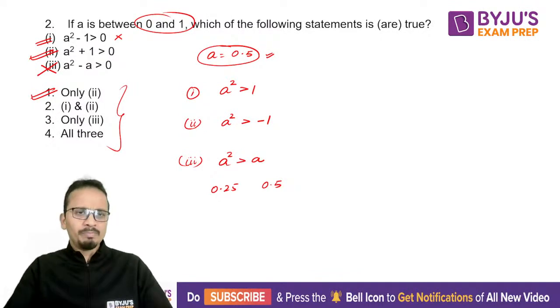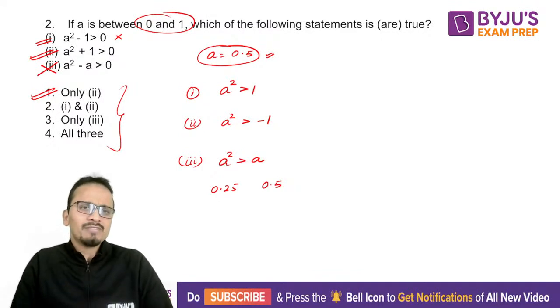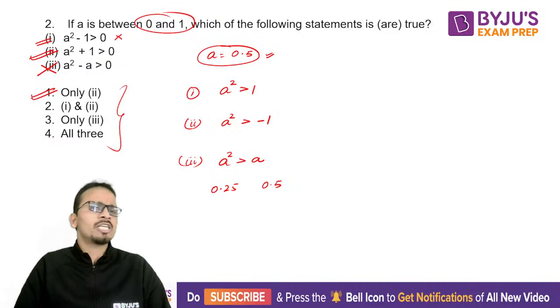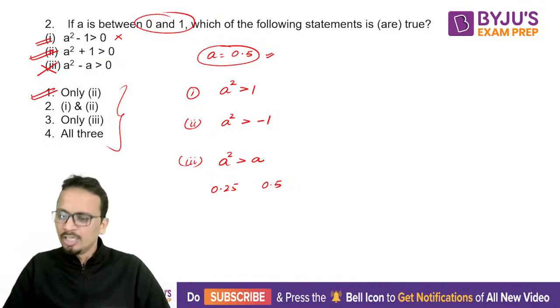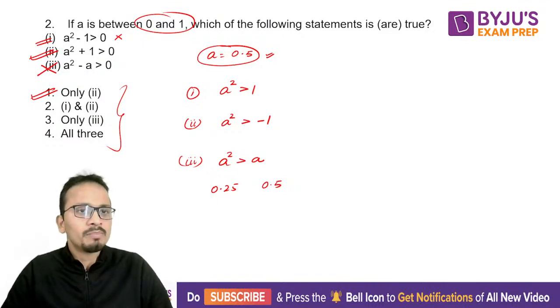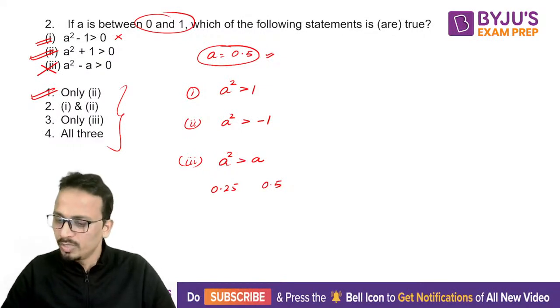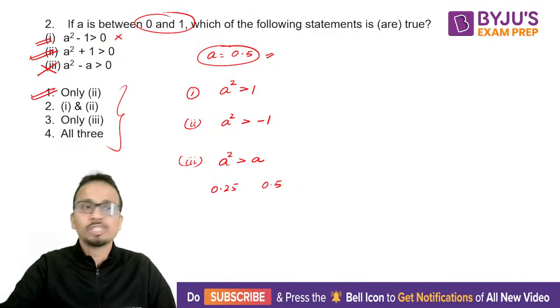Okay, so one of the better ways of doing this question is, why not assume a value of A and cross check each and every statement. Okay, so that was it. So question number 2, answer is option 1, only statement 2 is correct. Let's move on to the next question, question number 3.